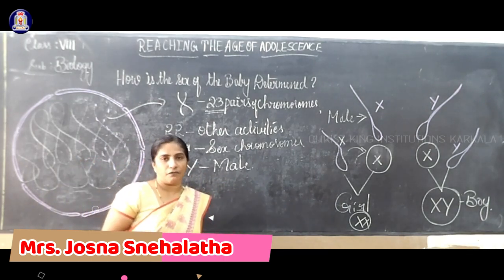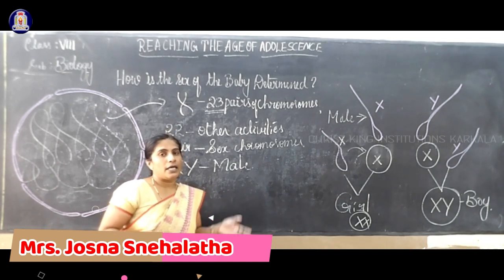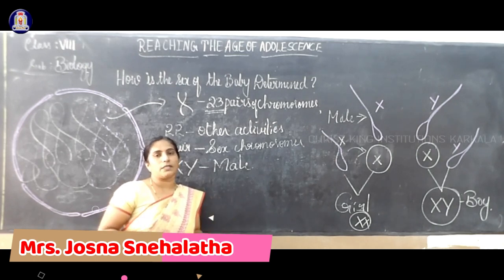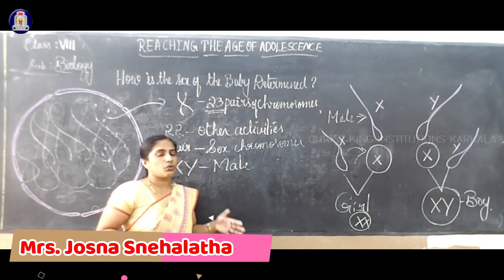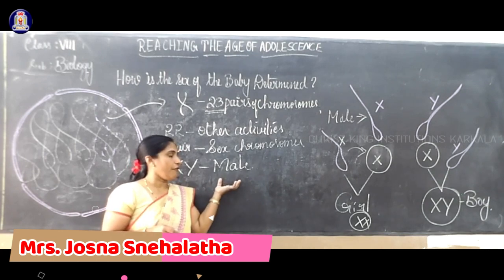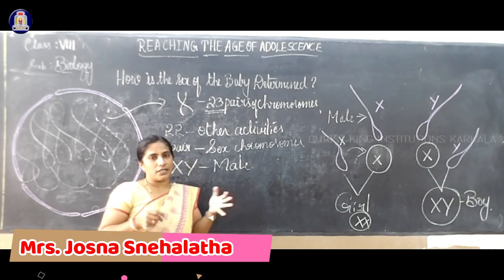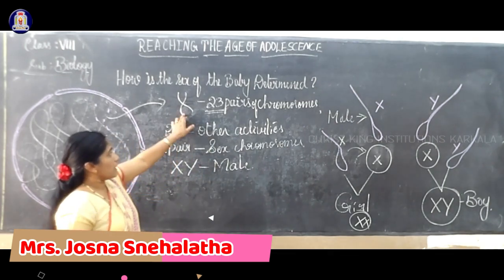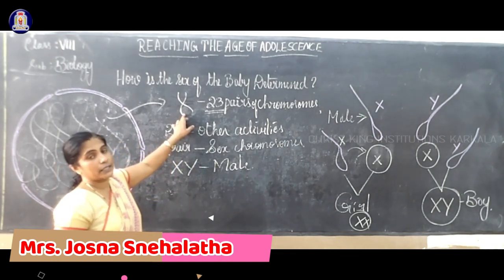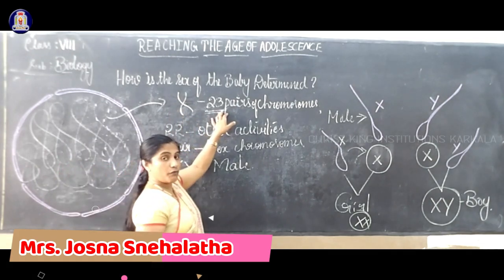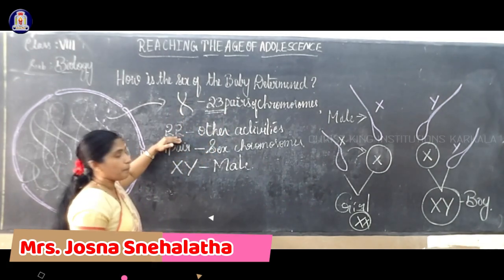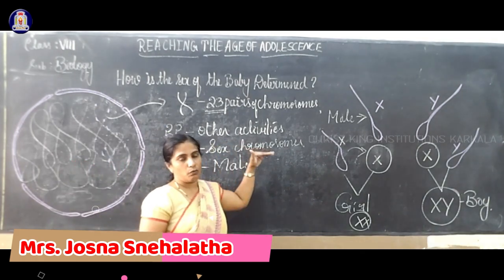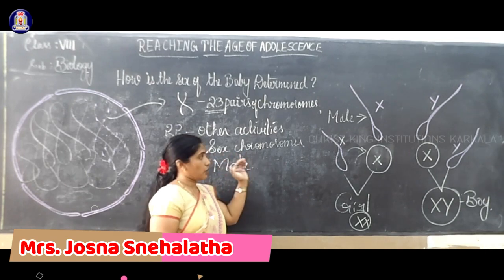For example, the height of a child, the color of the eye, or maybe some genetic diseases, 1% or 2%, will flow to a child, etc. That segment of a DNA is called the gene. A gene is responsible for carrying that structure from the parent to the offspring. Now, in the normal 23 pairs of chromosomes, 22 pairs are meant for other activities, and one pair is meant for the sex chromosome. It is called the sex chromosome.